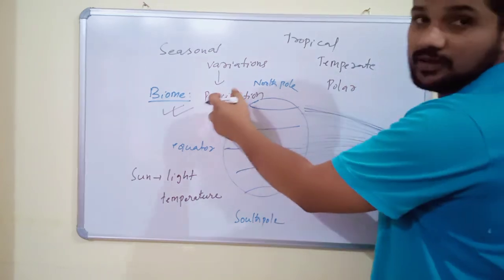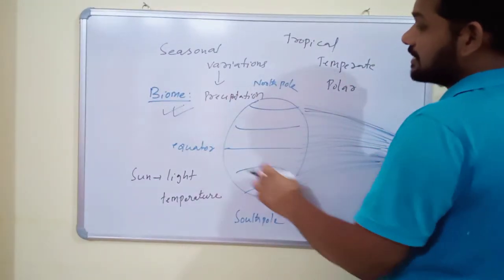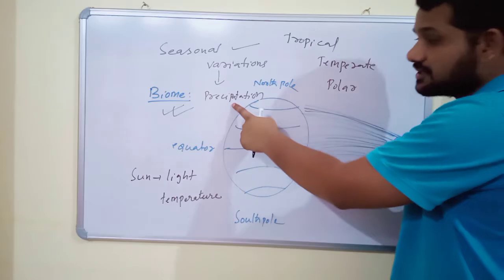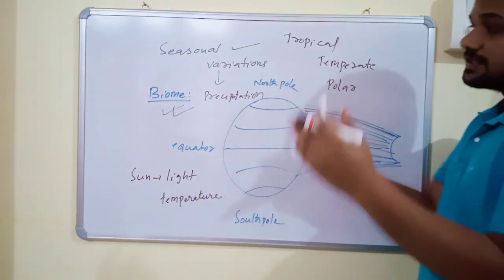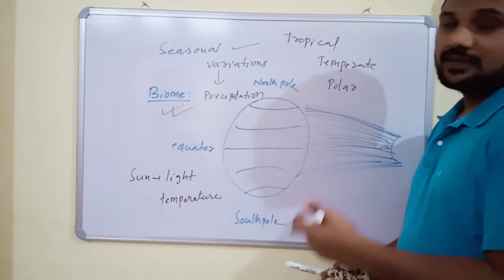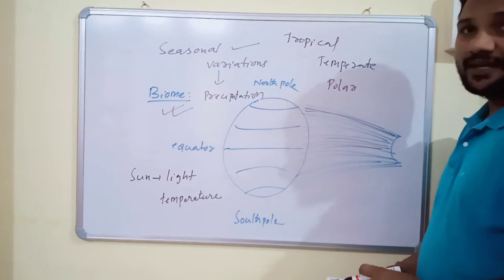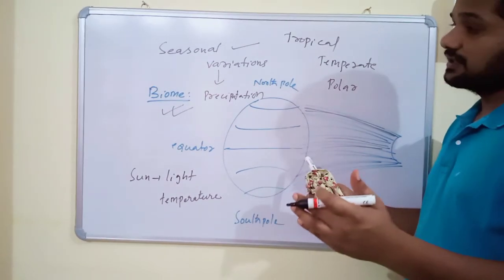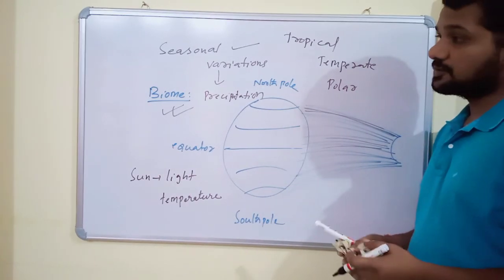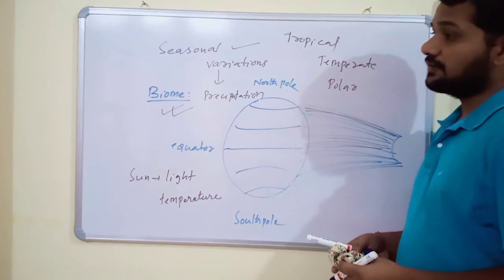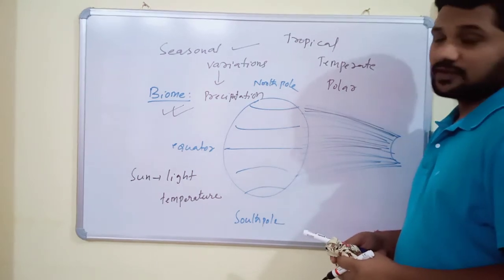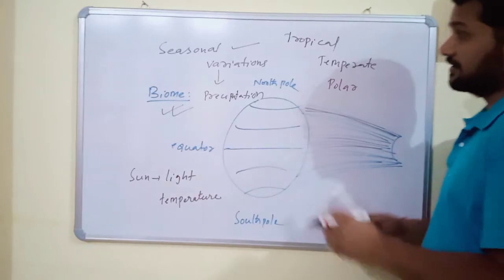So how are biomes formed? The rotation of Earth and the tilt of its axis cause seasonal variations. These seasonal variations together with variations in precipitation cause a number of terrestrial biomes in the world, like tropical rainforest, deciduous forest, coniferous forest, grassland, and so on. India is a large country, so India has many terrestrial and aquatic biomes. For example, in Rajasthan we find scorching deserts, and in Meghalaya and the northeastern states we observe large areas of tropical rainforest.